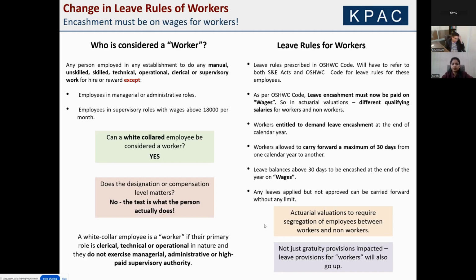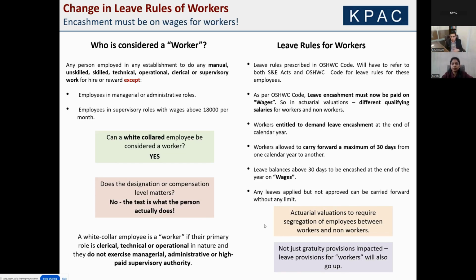Now, if you're doing an actuarial valuation, you will have to give separate salaries for those who are non-workers, and separate salaries for those who are workers. Those who are workers will be that complicated calculation that we have described in the previous slides. So apart from gratuity, this is the second hit that comes, and it's not just a one-off hit because your liability gets restated up. It also is an increased ongoing cost. So as your leave balances go up, your run rate of cost will also go up.